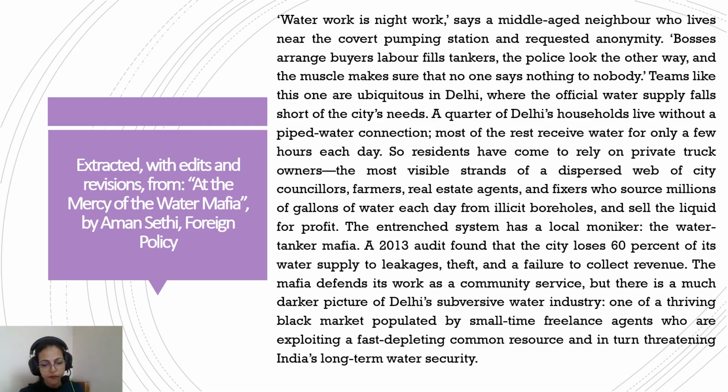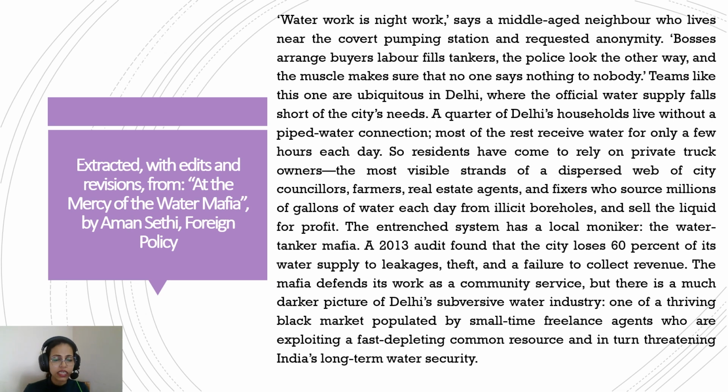Okay. The entrenched system has a local moniker, the water tanker mafia. So entrenched means very structured, systematized. Something entrenched is only possible when it has been going on for a long time. So everybody knows their role, everybody is aware of the whole process, at what time the trucks will arrive, at what locations, at what time the operation will start and end, and who all are the people involved.